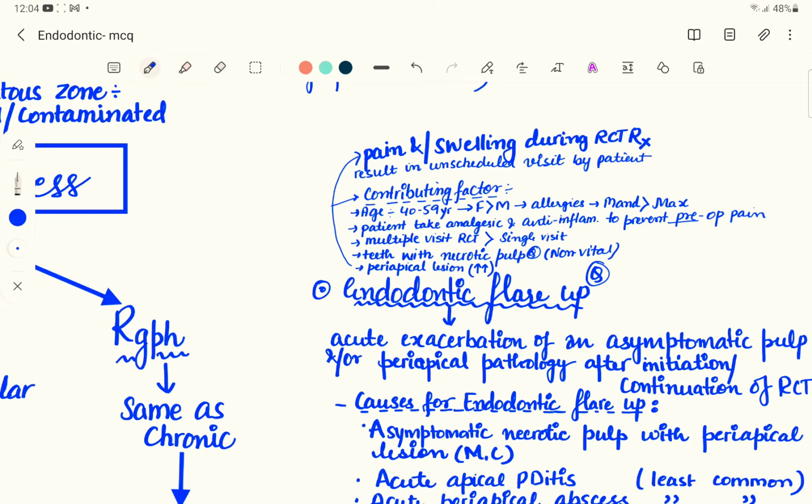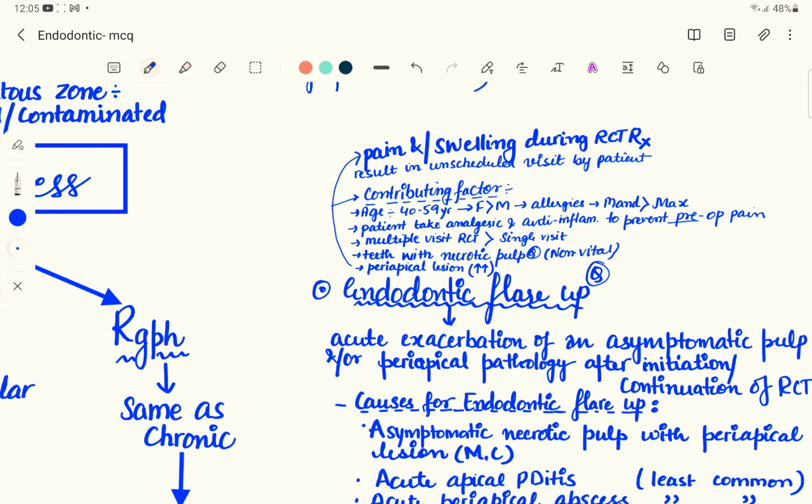Also, we see patients taking painkillers before coming to the dental clinic, since they are so scared of root canal treatment or injections or anything. They take a precaution and take a painkiller before coming to the root canal treatment procedure. So if the patient preoperatively takes a painkiller, analgesic or any anti-inflammatory, that can also result in endodontic flare-up.